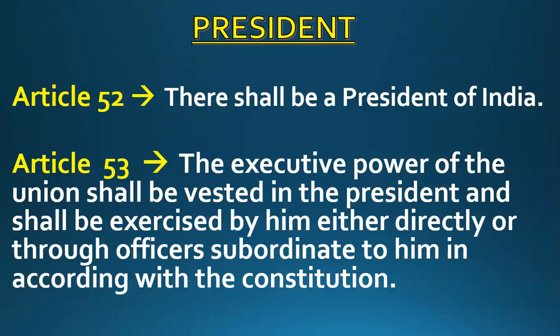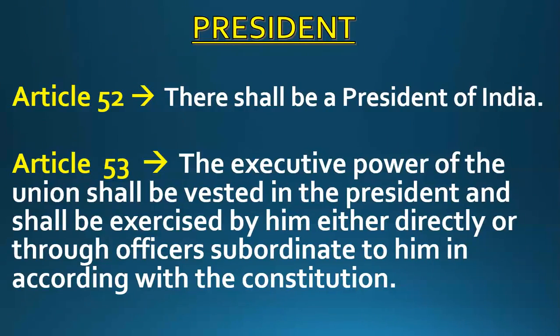Now Article 53 says that the executive power of the union government will be vested in the President. It means that the President is the in-charge officer of the executive powers of the union government. Means the President has all the executive powers of the union government. So all the executive powers of the union shall be vested in the President. This is the meaning of Article 53.